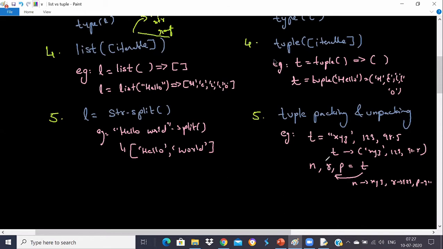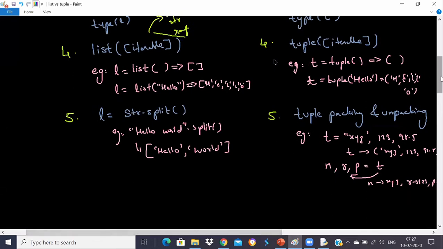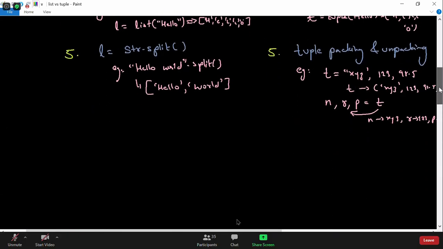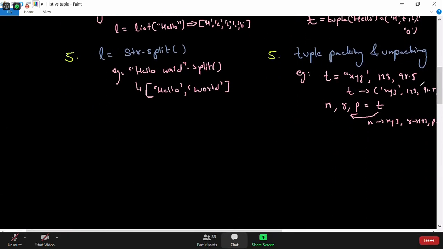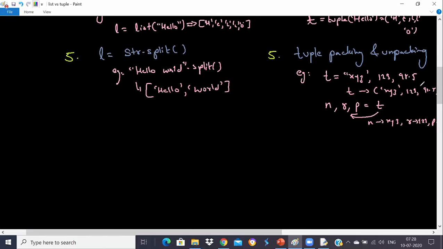You'll find this syntax a lot in Python, guys. That's why I told you Python uses this packing and unpacking concept a lot, because to take data from one place to another you always do packing and unpacking. In future, you're going to see them a lot. Is that clear, everyone?